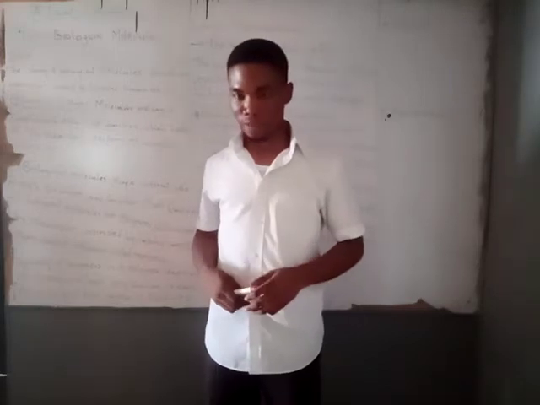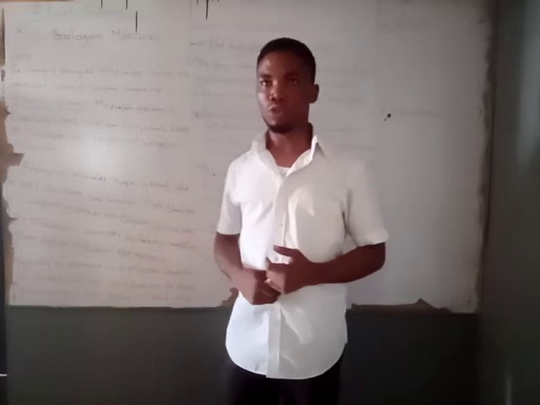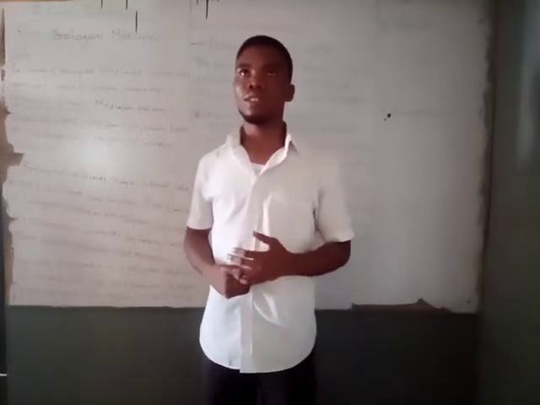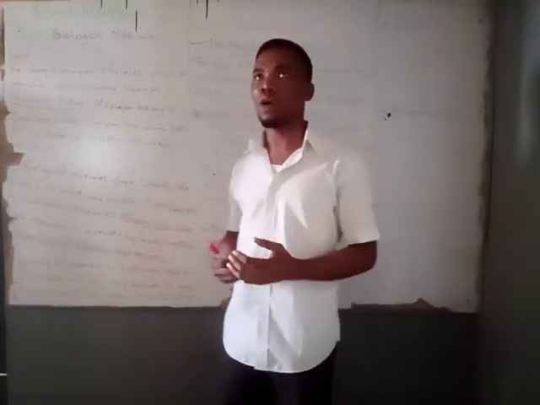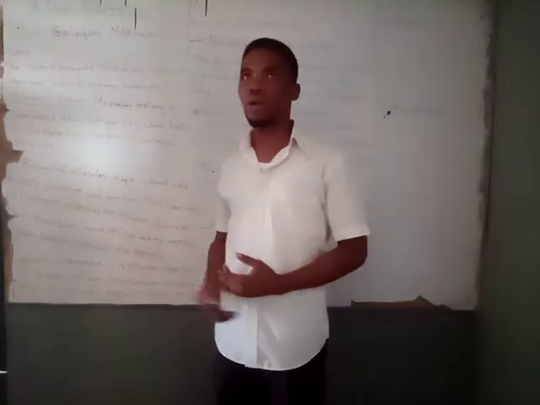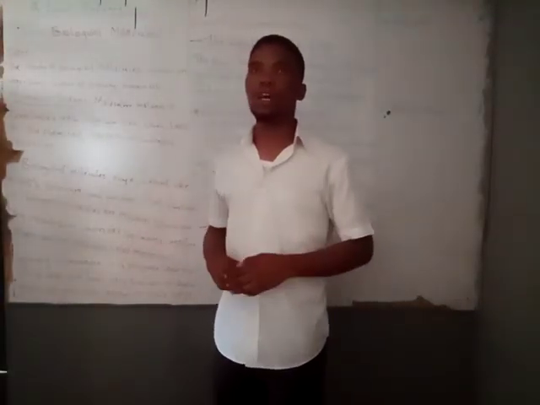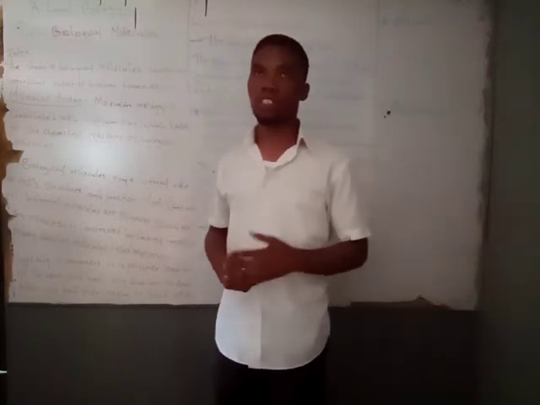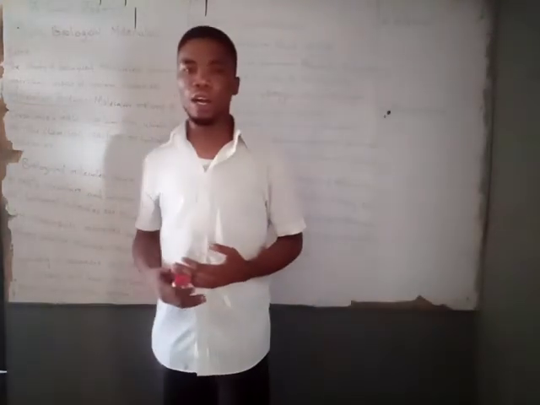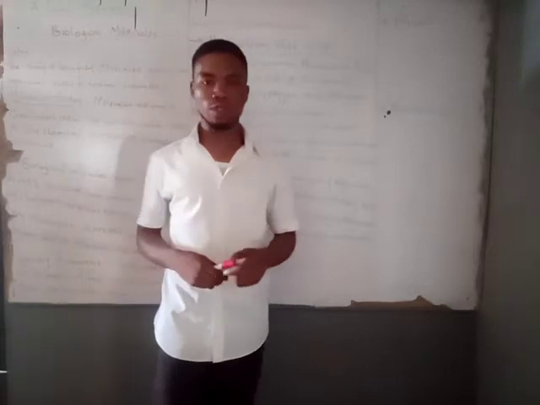Now, in our first class, for a revision, we did the introduction to biology as a course, where we talked about the definition of biology, the concepts or the scope of biology, and also we talked about the levels of organization as well as the characteristics of living things. So for a very good explanation, you can go back to check the first video.